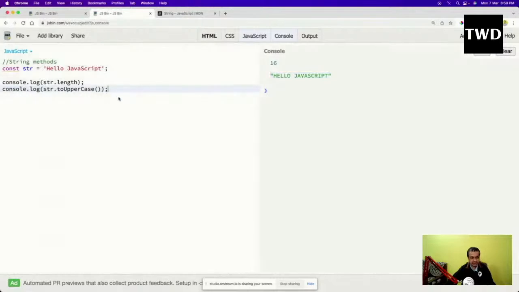Similar to this, I have lowercase also, toLowerCase is there. I think everything will be changed to lowercase.